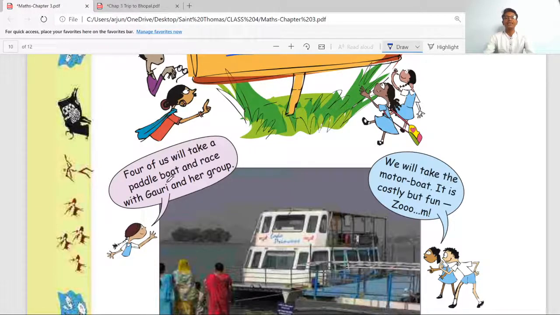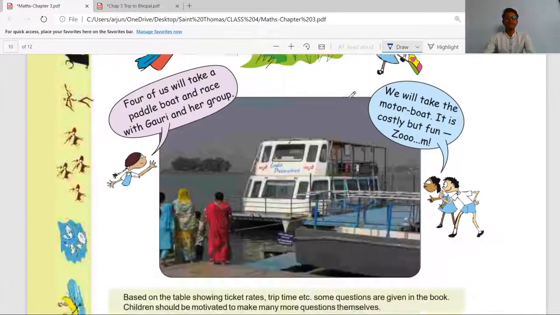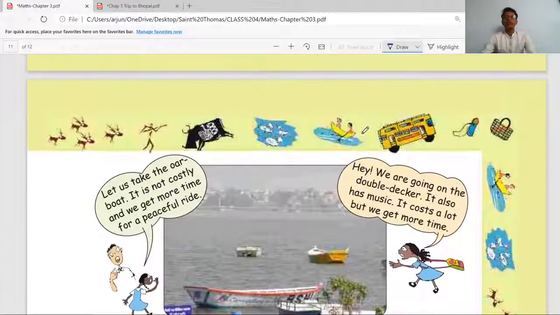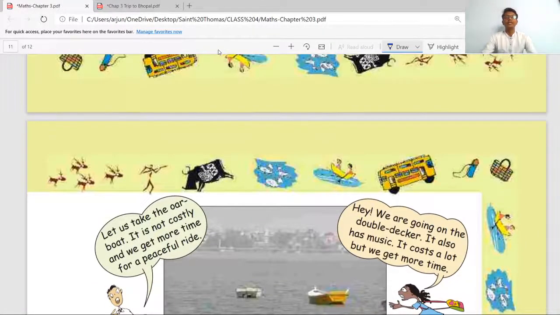Four of us will take a paddle boat and race with Gori and her group. We will take the motor boat. It is costly but fun. The other groups are like this. Let us take the oar boat. It is not costly and we will get more time for a peaceful ride. Hey, we are going on the double decker. It also has music. It costs a lot but we get more time. So 4 to 5 groups have decided which boat they are going to go in.